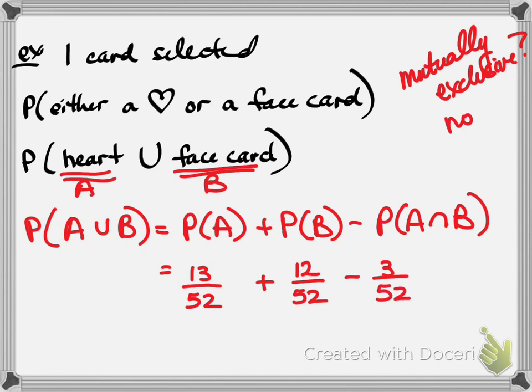On these, it's often better not to reduce your fractions because you get your common denominators. So 13 plus 12 minus 3, 25, minus 3. 25 minus 3 is 22 fifty-seconds. Now reduced by 2, and that would be our probability.